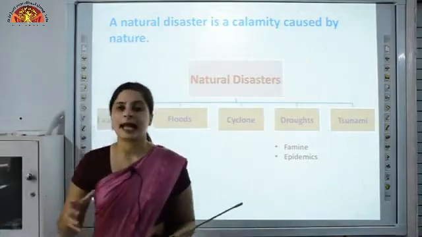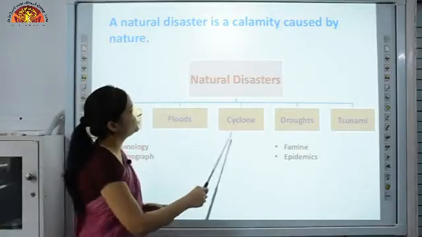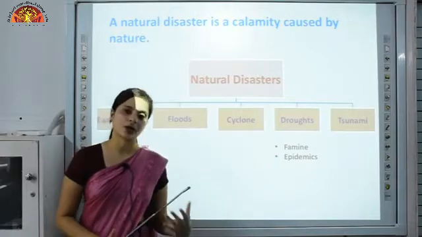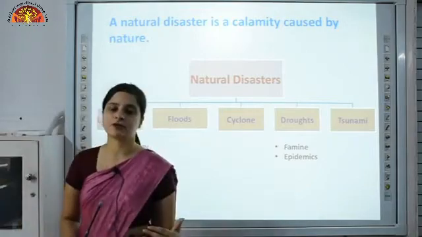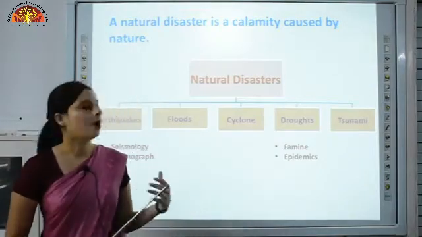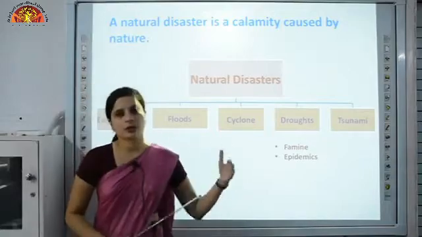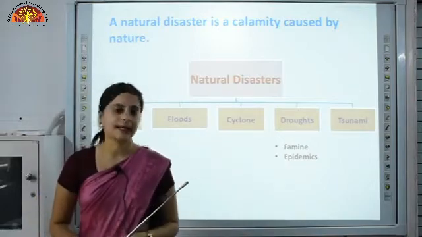Cyclones are heavy winds which come along with rain, and these are mostly found in the coastal areas. Again, what precautions should you follow? You should be continuously watching the television, listening to the radio or reading the newspaper, and again you should not go towards the shore, you should move towards higher ground.